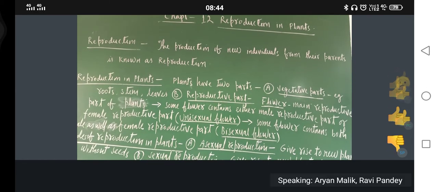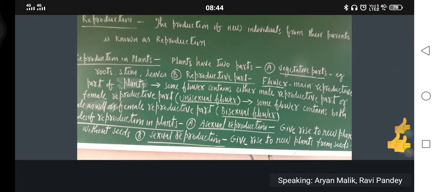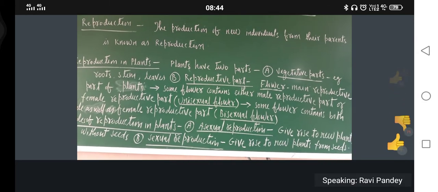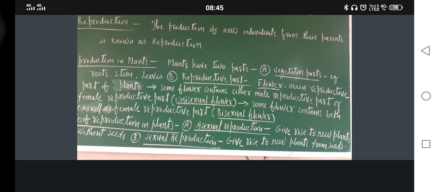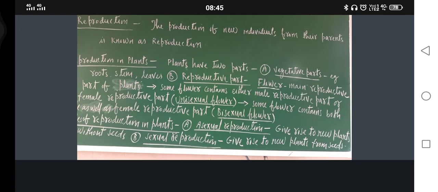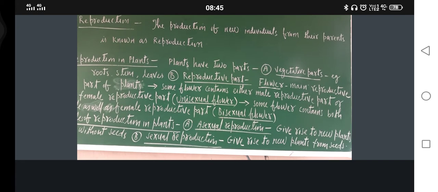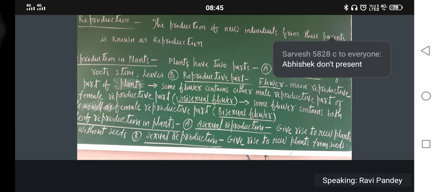Giving rise to new plants without the help of seed, that is called asexual reproduction. In asexual reproduction, seeds are not involved. The vegetative parts of plants are involved, meaning roots, stems and leaves. Giving rise to new plants from seeds is called sexual reproduction.